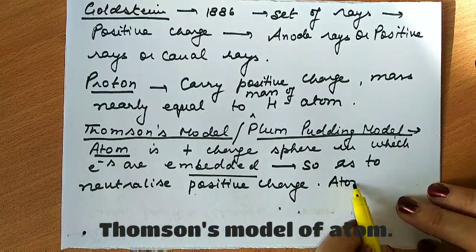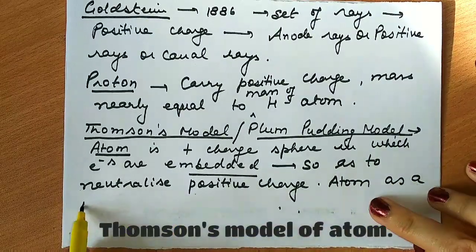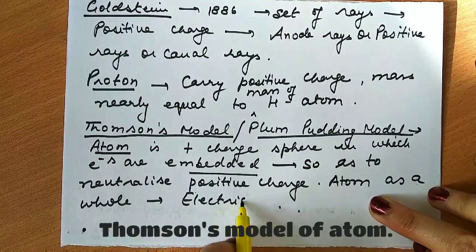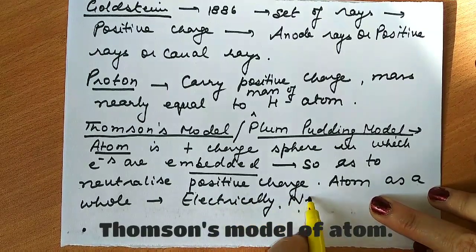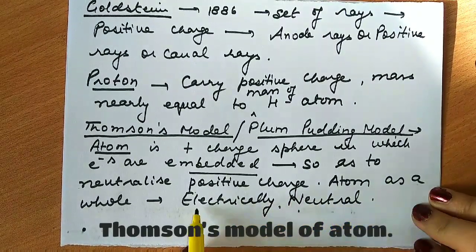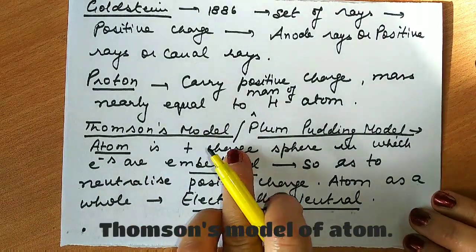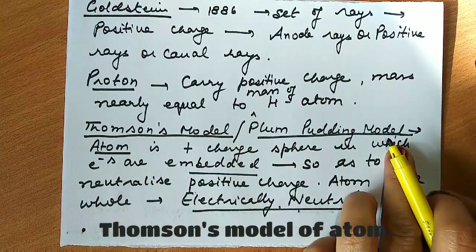So an atom as a whole is electrically neutral. Atom is electrically neutral. Okay. So we say that Thomson has given a model, also known as the plum pudding model.